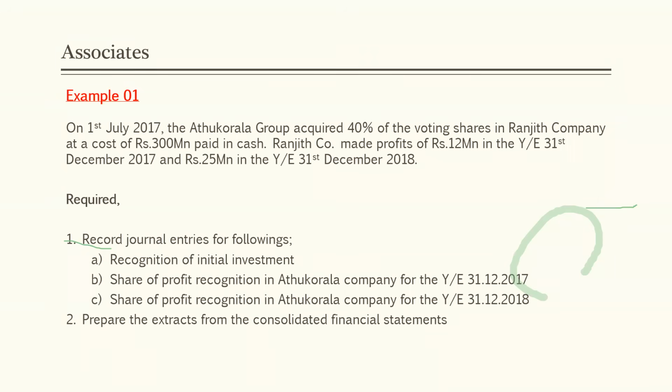So Ranjit Company is an associate for Atukorala Group, right? Ranjit Company made profits of 12 million in the year ended 31st December 2017 and 25 million in the year ended 31st December 2018. What is required? We need to record the journal entries for the given 3 items.